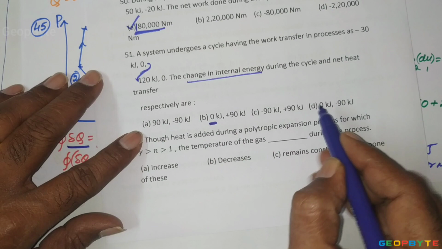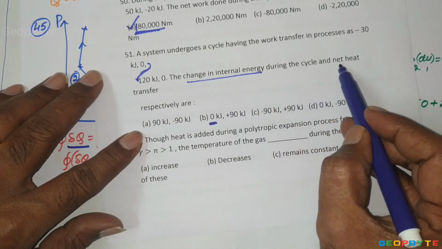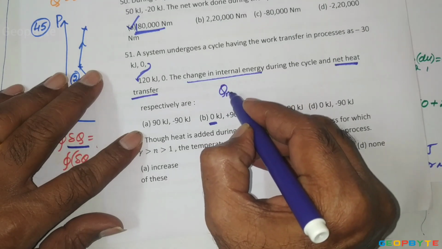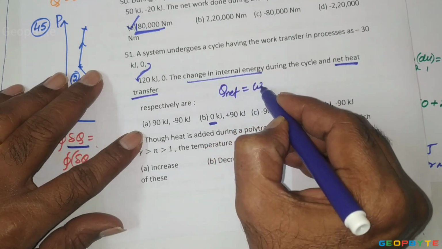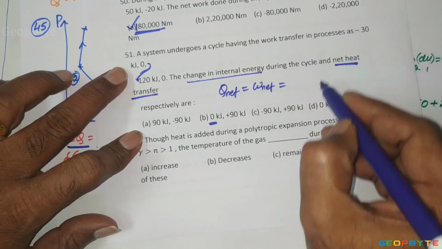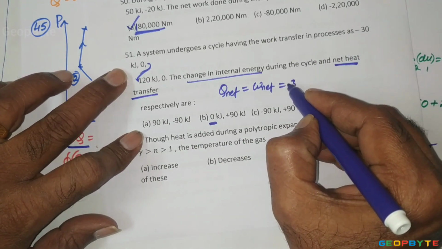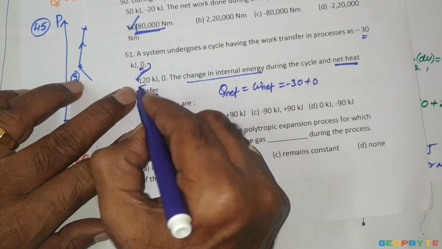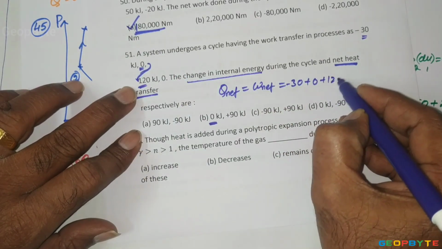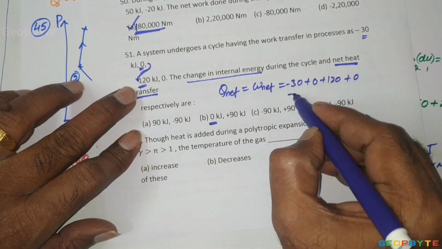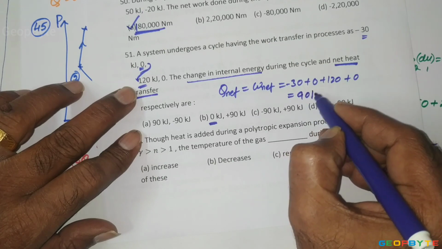Here, net heat transfer must be equal to net work transfer. The net work transfer is the algebraic summation: minus 30 plus 0 plus 120 plus 0, which is 120 minus 30, equal to 90 kilojoules.